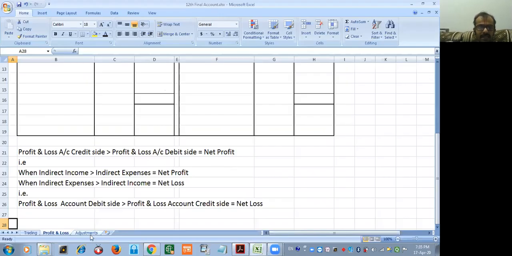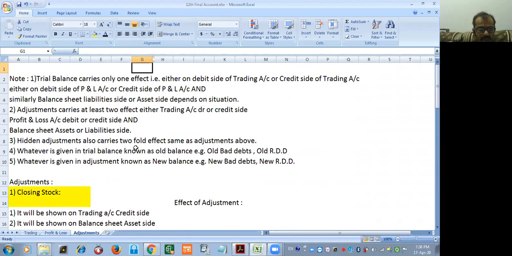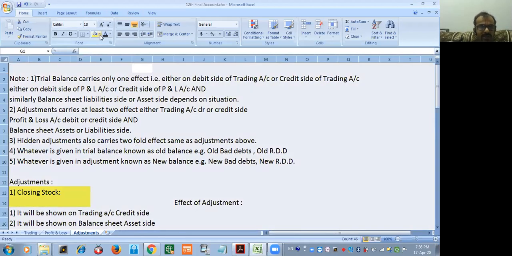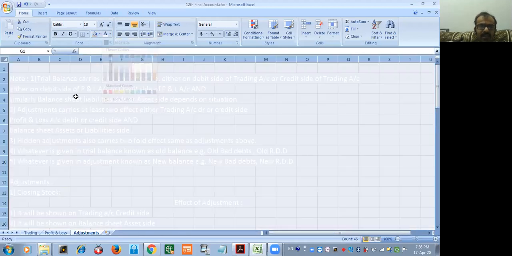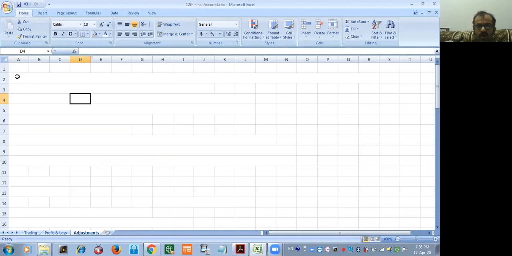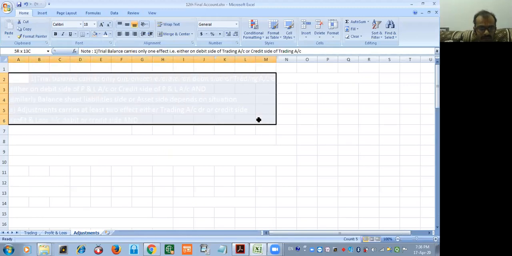Concentrate here, the adjustment. Now, immediately one point comes into the picture, or we are supposed to think, sir, you are saying adjustment, that is okay, but what is exactly the meaning of adjustment, correct? So, always remember these thoughts while solving the question.